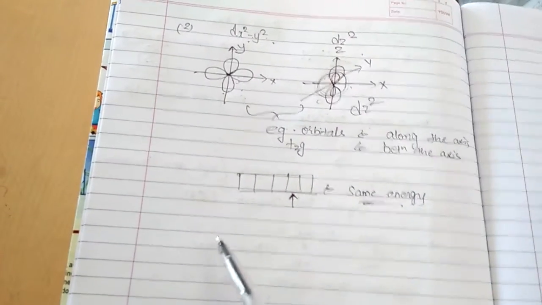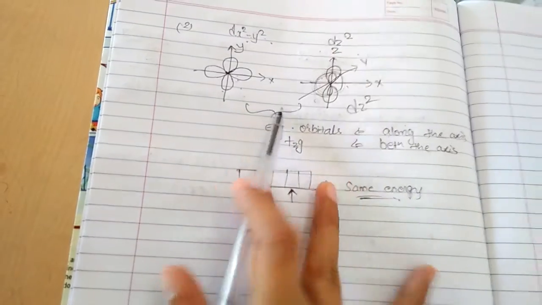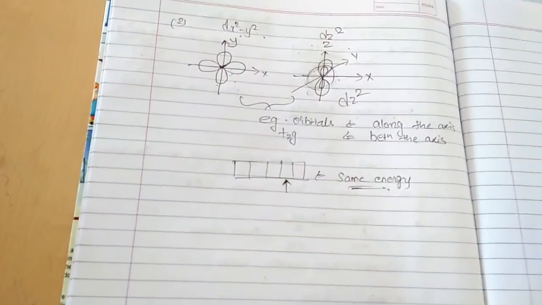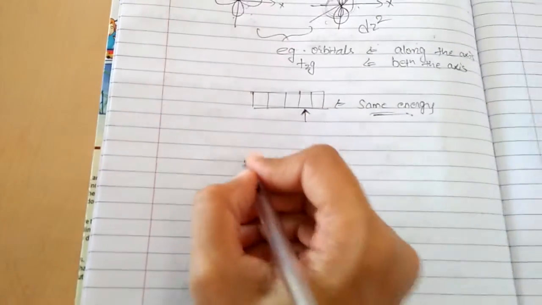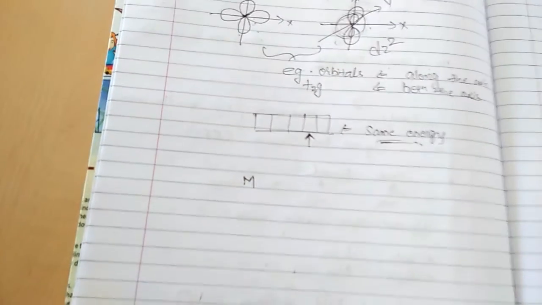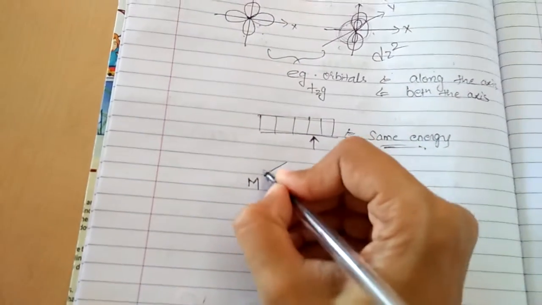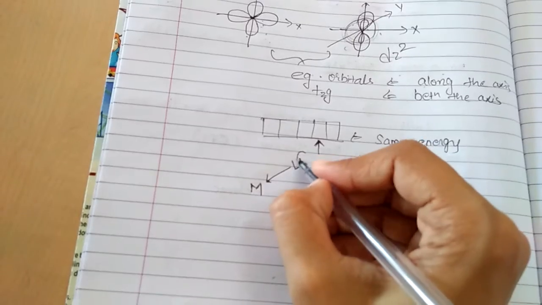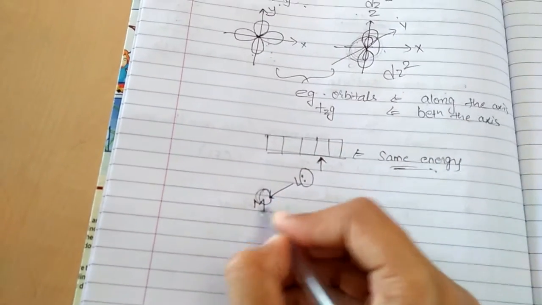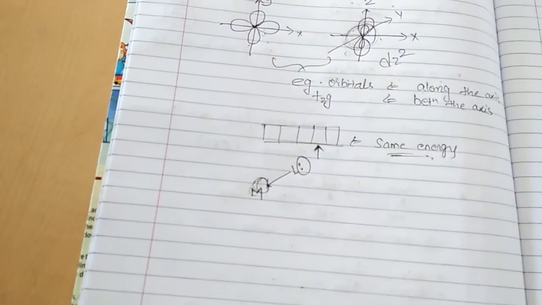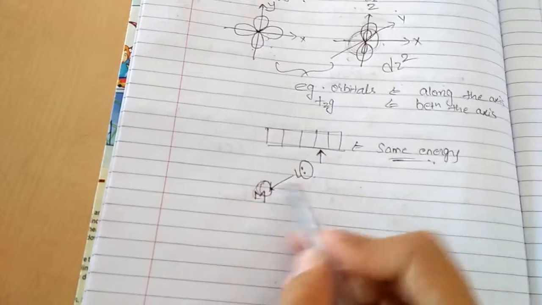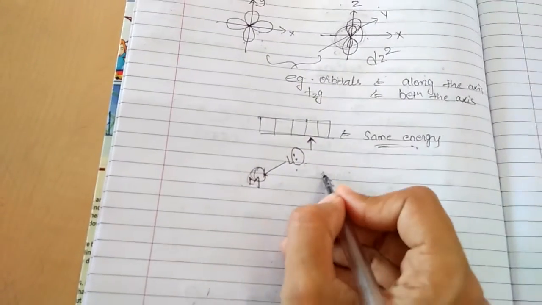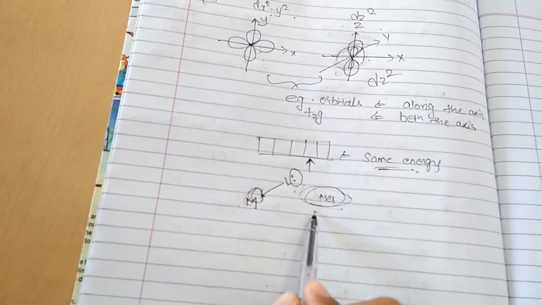So there will be repulsion between the electron pair of the ligand and the valence electrons of the central metal atom. Let me explain. This is your central metal atom. If the ligands are approaching, they will find repulsion between their electrons and the valence electrons of the central metal atom. So this repulsion will increase the energy.